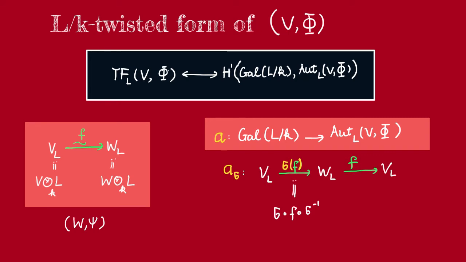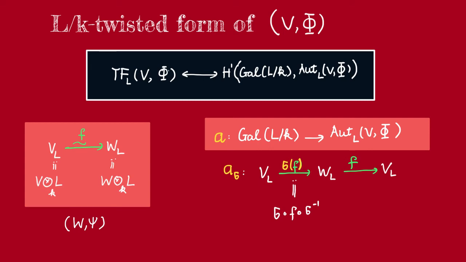So given a finite Galois extension L over K, we have a bijection between the L over K twisted forms of V and the Galois cohomology with coefficients in the automorphism group of V over L.